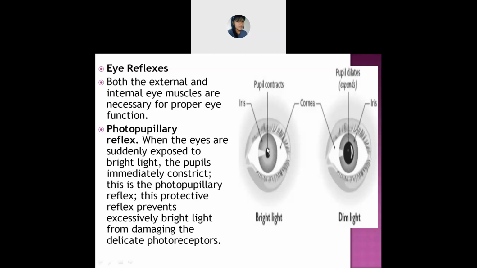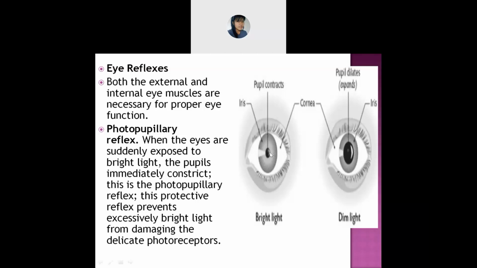Okay, so what I was saying is why this will happen. Why will the size of the pupil become small? Because it protects the eyes so that they won't get damaged. As we have already said, the eye is very delicate and sensitive for the light to be received easily all of a sudden. That's why the pupil becomes small.